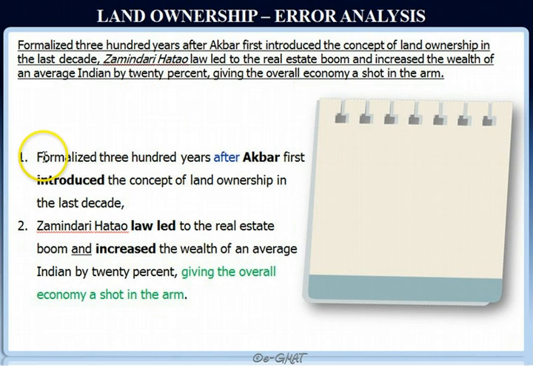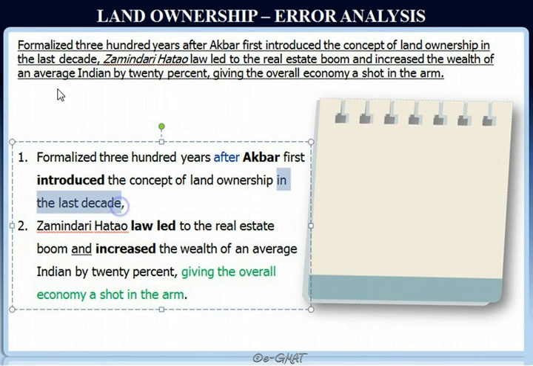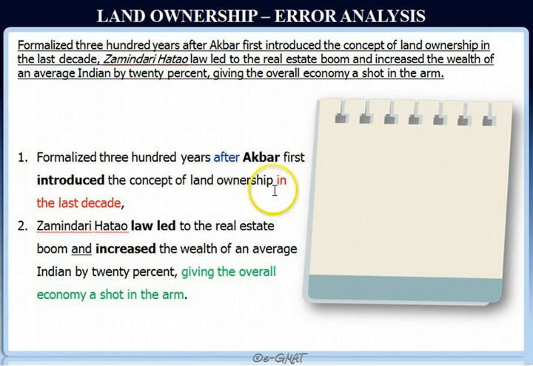Now let's come to formalized 300 years after. So this is a verb-ed modifier, and that's modifying Zamindari Hatao law. That makes complete sense. Now, as we were discussing in the meaning analysis, in the last decade is the problematic area. It appears from this sentence that it modifies when Akbar first introduced the concept of land ownership, and that doesn't make sense.